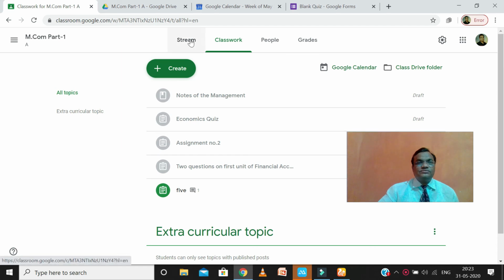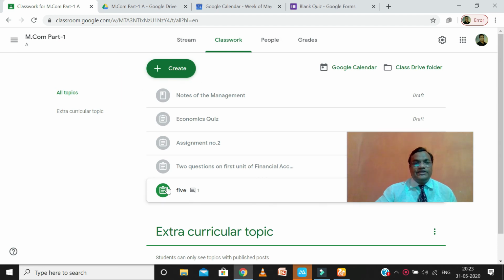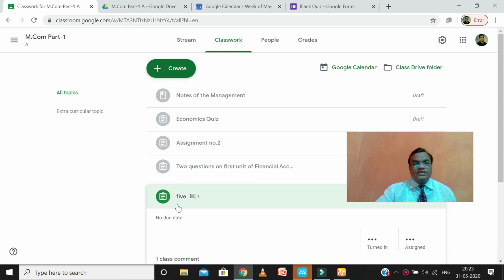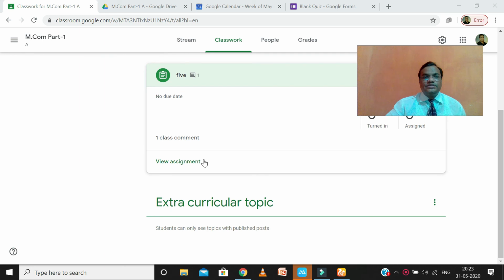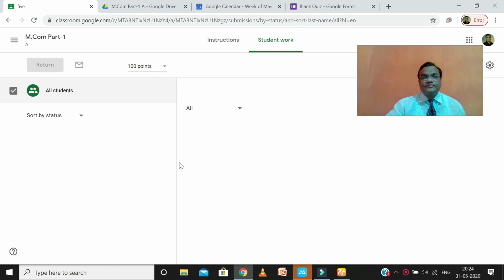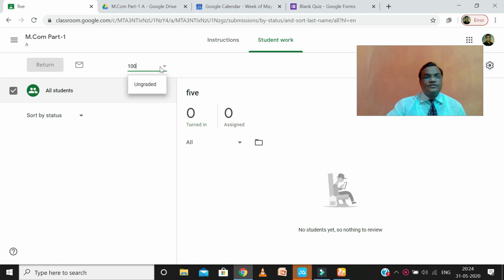Now, from the viewpoint of the students: suppose the student gets this assignment and completes it. If the student views the assignment, he can click here. Okay, so there is nothing pointed out here. Suppose this assignment is given 25 marks.